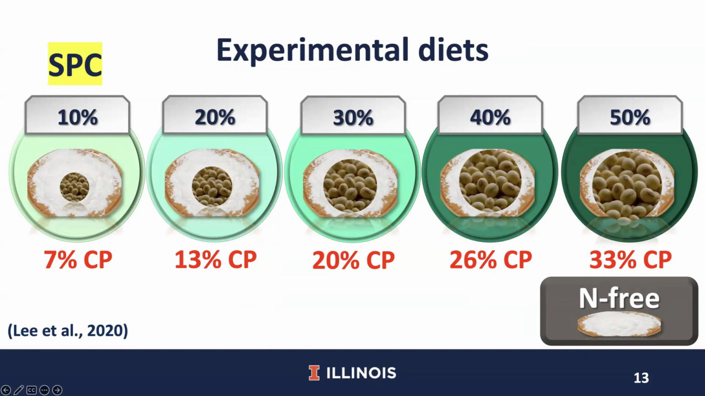A total of 6 diets were prepared. The first 5 diets included 10 to 50% of soy protein concentrate to create 7 to 33% dietary protein, and a nitrogen-free diet was also used. The linear and quadratic effects of increasing soy protein concentrate in diets were determined.